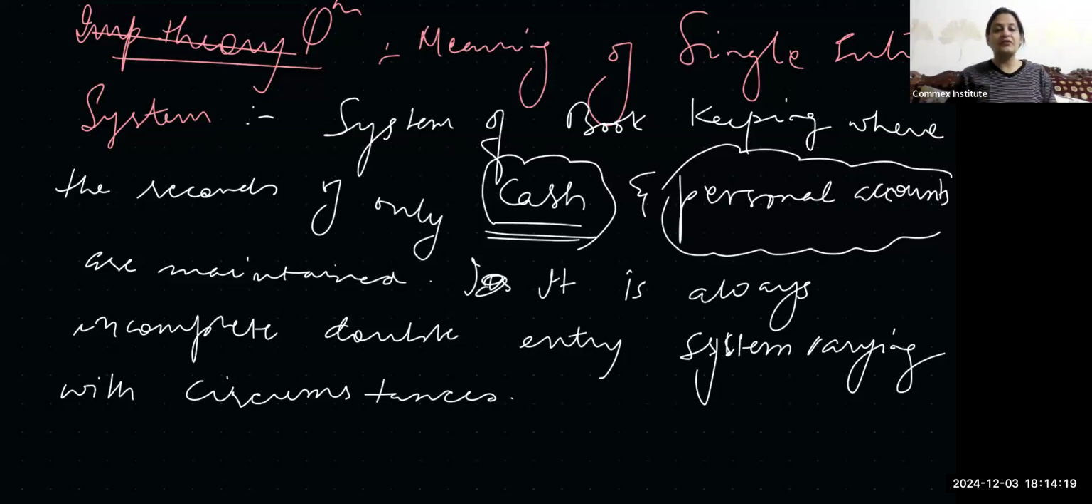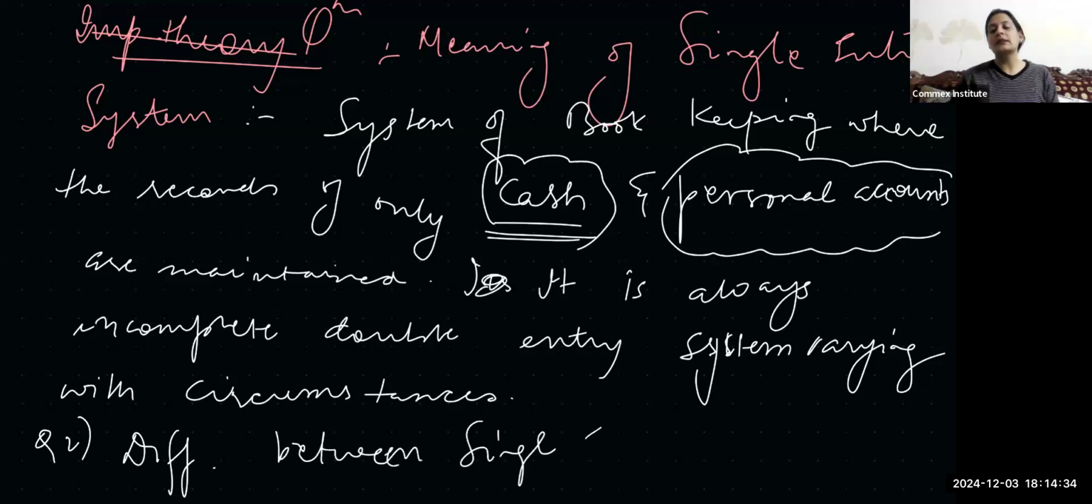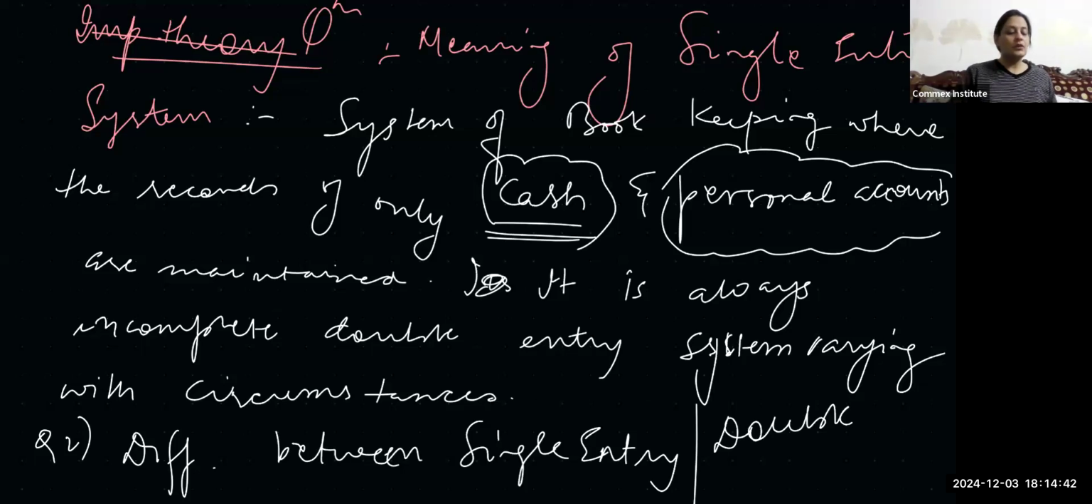And then you have the difference between question 2. This is the meaning of single entry system. Difference between single entry and double entry system. Tabular format में आपको आंसर देना है इस तरीके के theory question का. Okay, difference between single entry and double entry system. Book में दे रखा है पूरा आंसर. You can take it from there.